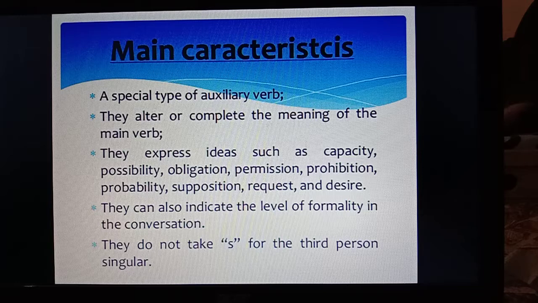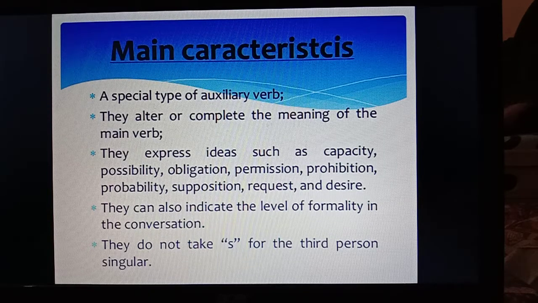So modals are a special type of auxiliary verbs. They alter or complete the meaning of the main verb. So they are used with the main verb and they alter or complete the meaning of the main verb. They express ideas such as capacity, possibility, obligation, permission, prohibition, probabilities, position, request, and desire.